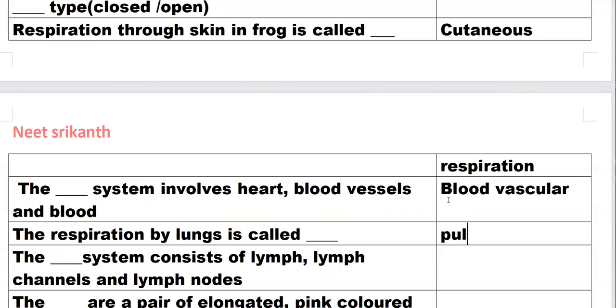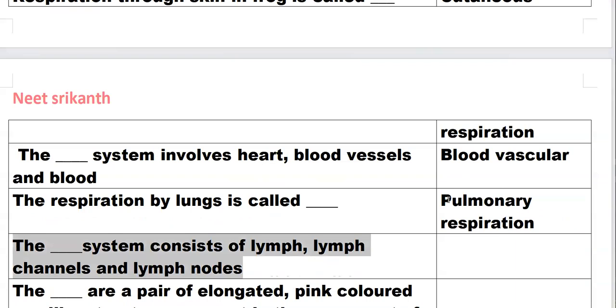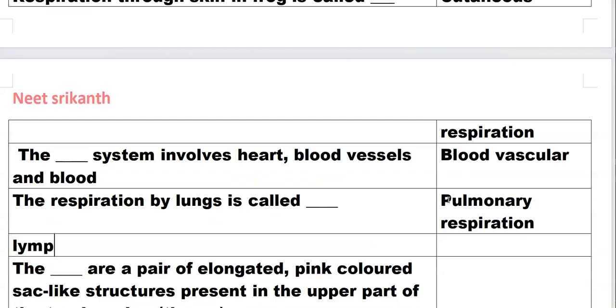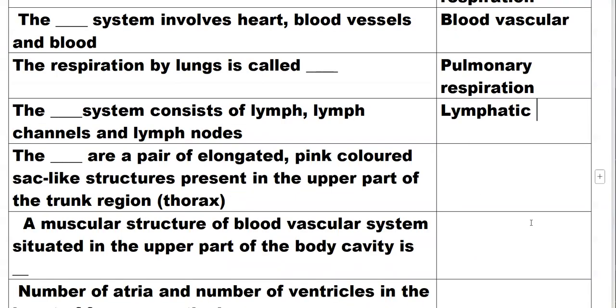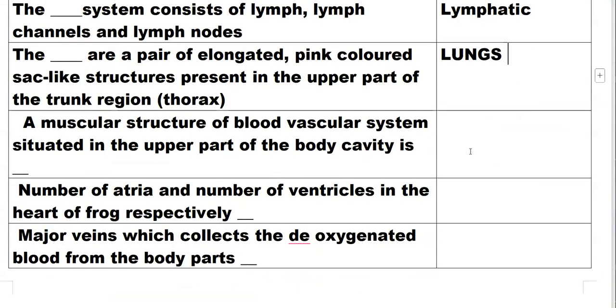Respiration by lungs is called pulmonary respiration. Lymphatic system consists of lymph channels and lymph nodes. Lungs are a pair of elongated pink-colored sac-like structures present in the upper part of the trunk region.